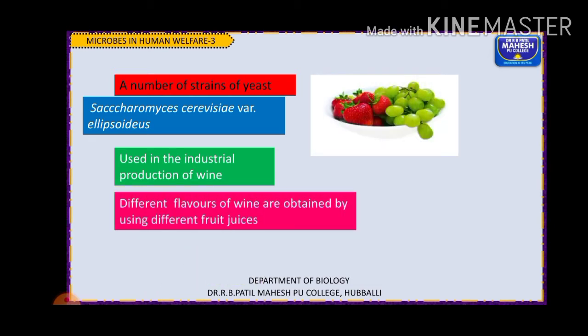By this, different flavors of wines are obtained, depending upon the fruit juices used for the purpose. So the nutrient medium used also matters. The nutrient medium used for preparation of beer is barley malt. For the preparation of gin, fermented rye malt is used.